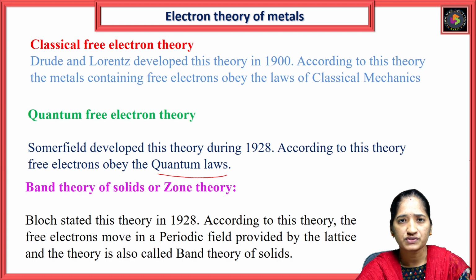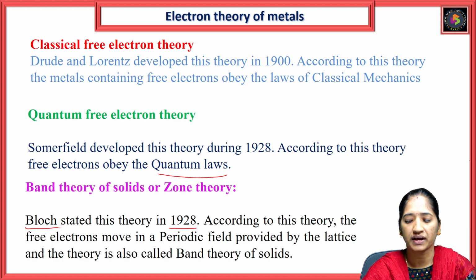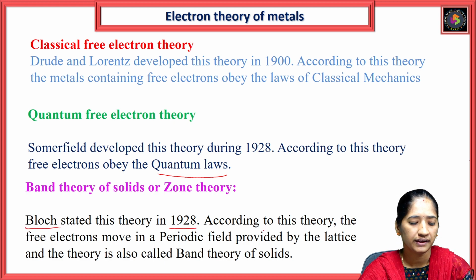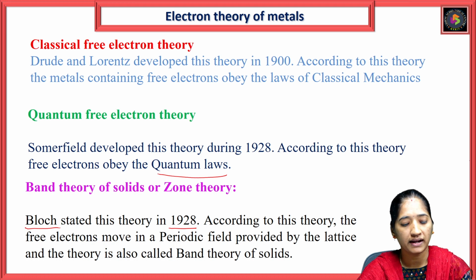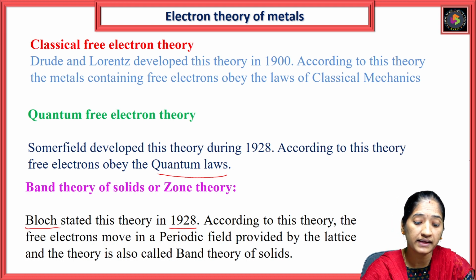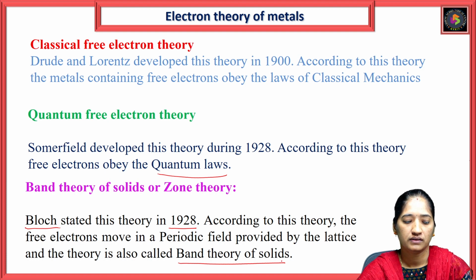Bloch stated this theory in 1928. According to this theory, the free electrons move in a periodic field provided by the lattice, and the theory is also called band theory of solids.